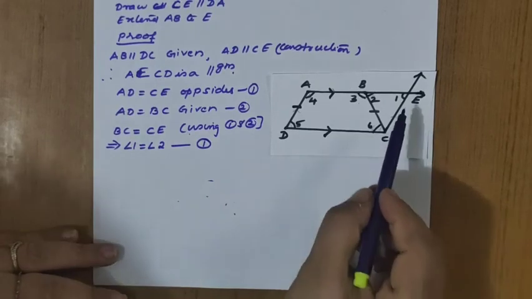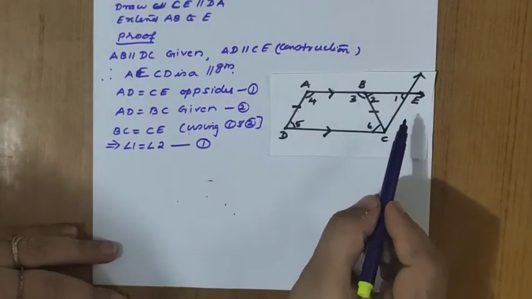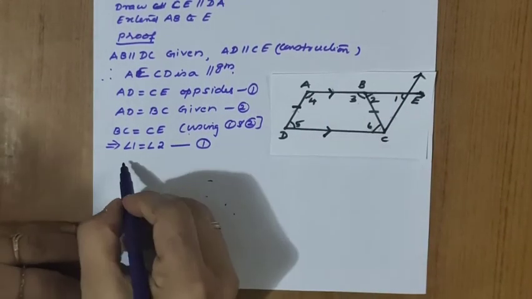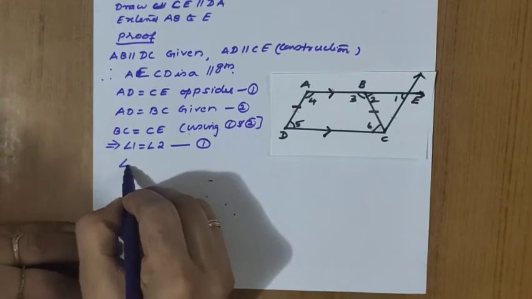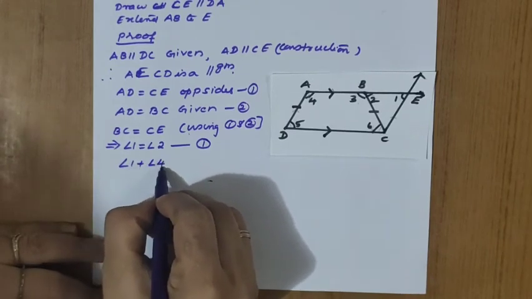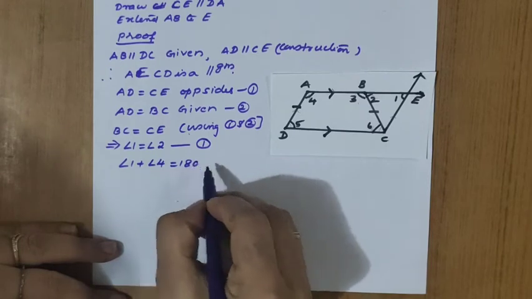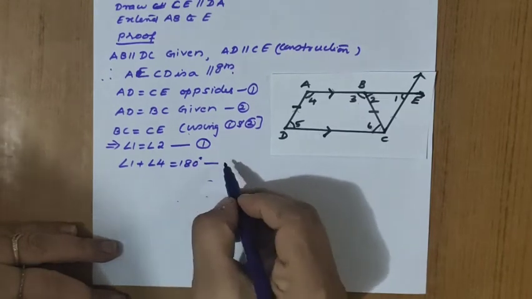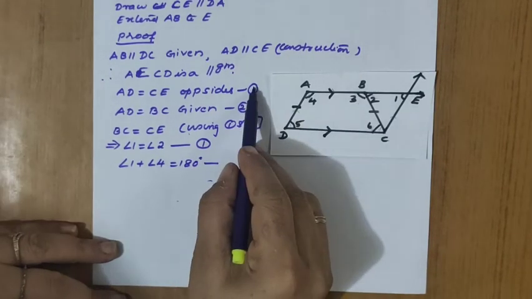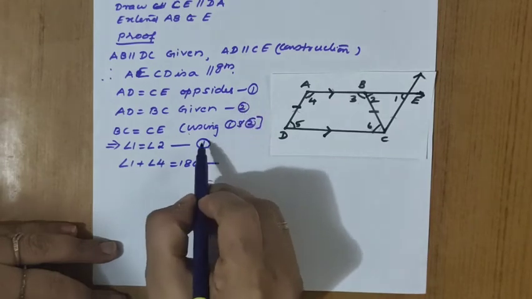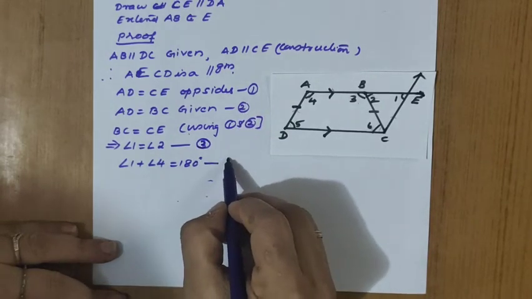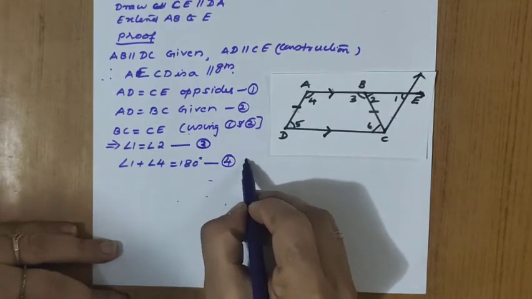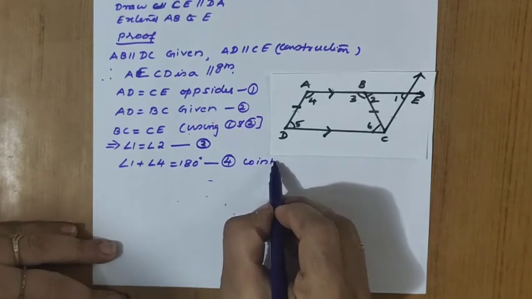Now we have proved that it is a parallelogram, right? So angle 1 plus angle 4, what can you say? Angle 1 plus 4 equals 180 degrees, co-interior angles.